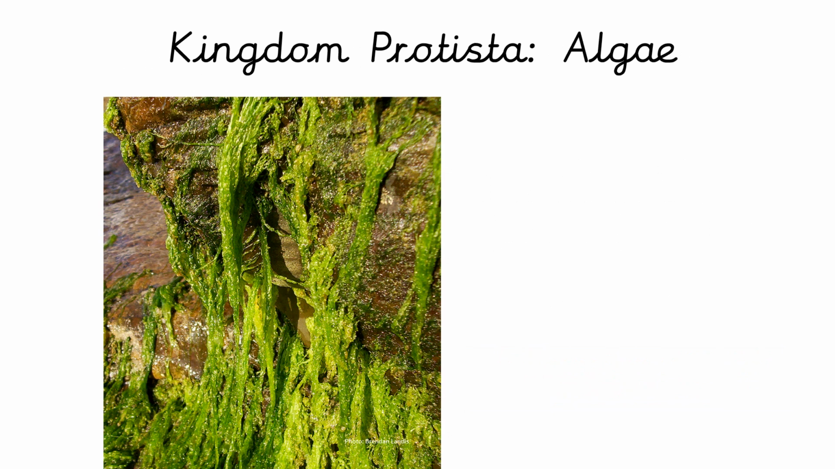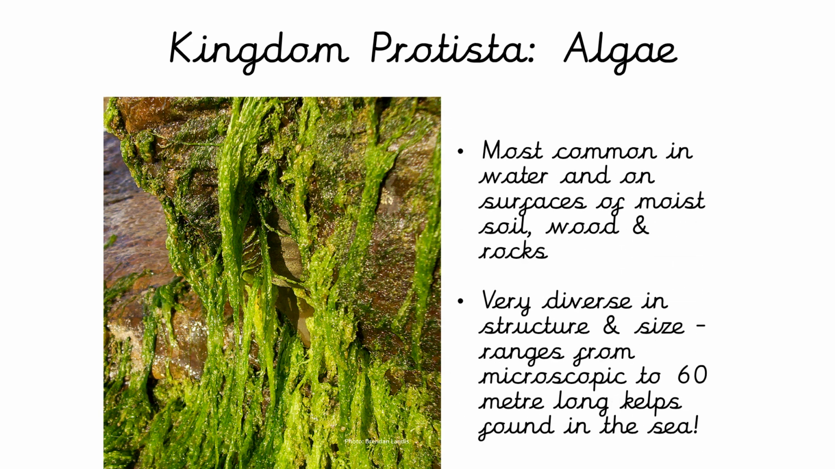Algae. Now, algae is a type of plant. It's also in the kingdom Protista. It is most common in water and on surfaces of moist soil, wood and rocks. It's very diverse in structure and size and ranges from microscopic to 60-metre long kelps found in the sea. Algae is a non-vascular plant, which means it doesn't have roots, it has a rhizoid, and it doesn't have a xylem and a phloem.